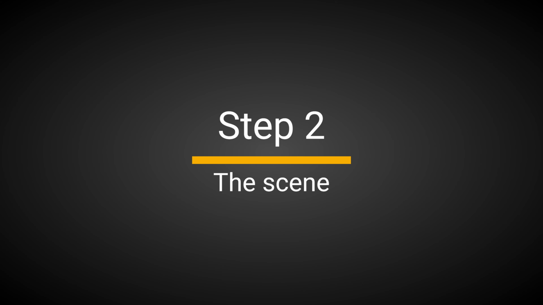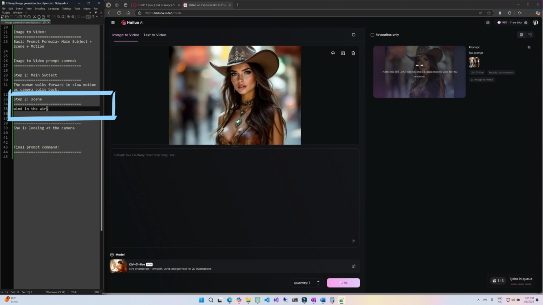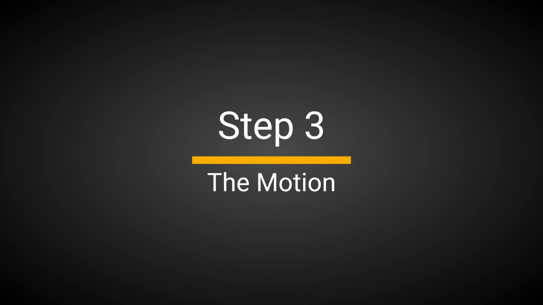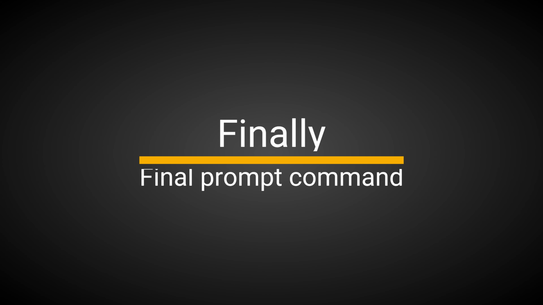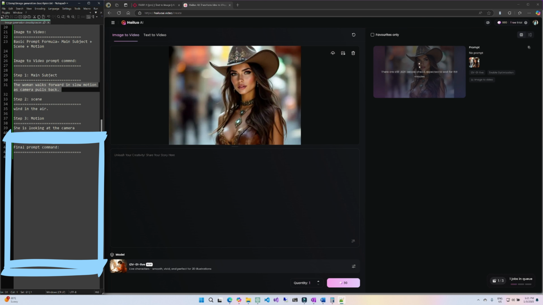Step 2. The scene. Wind in the air. Describe the environment of the scene. Step 3. Motion. She is looking at the camera. Describe the camera motion. Stitch them together to generate the prompt command to generate the video. Final prompt command. The woman walks forward in slow motion as camera pulls back. Wind in the air. She is looking at the camera.